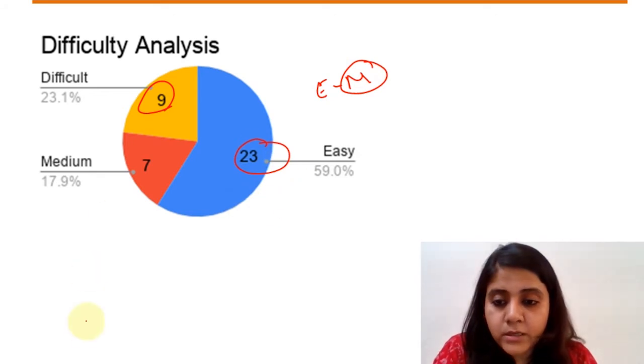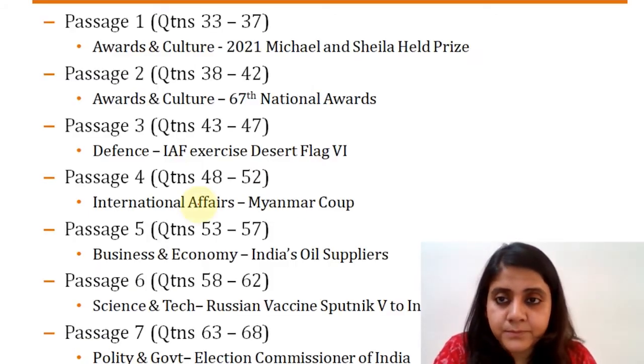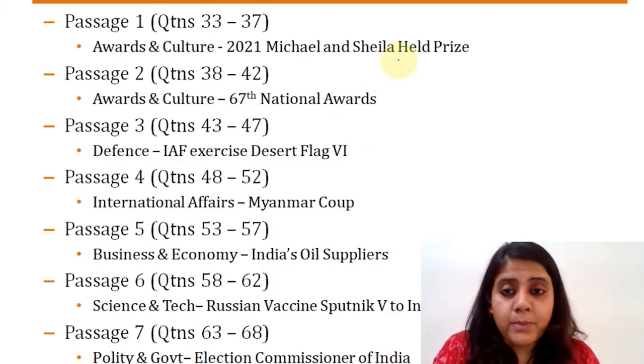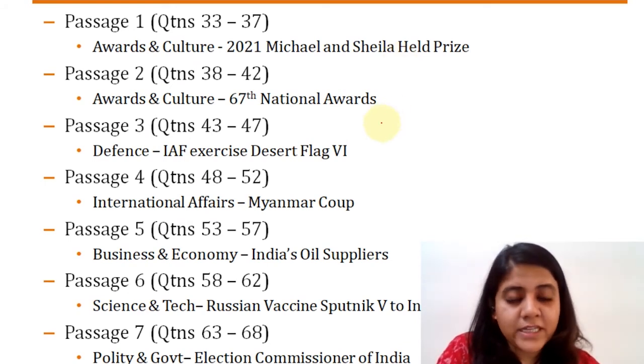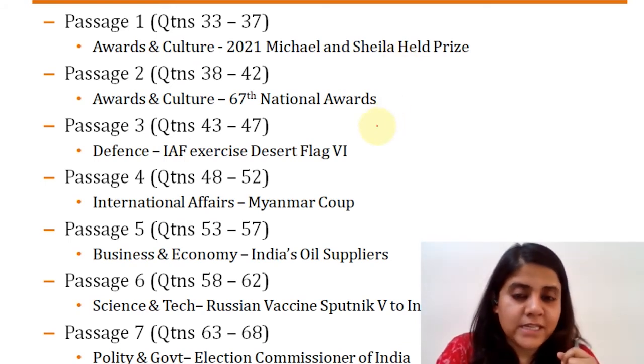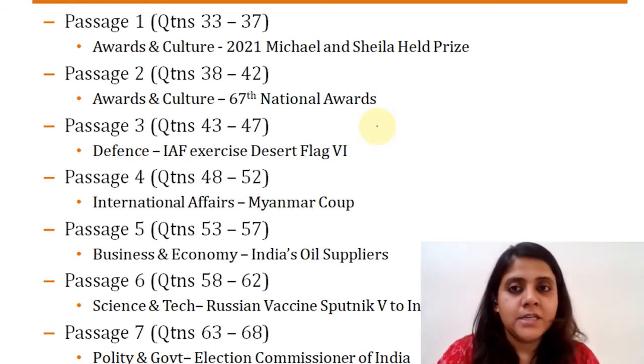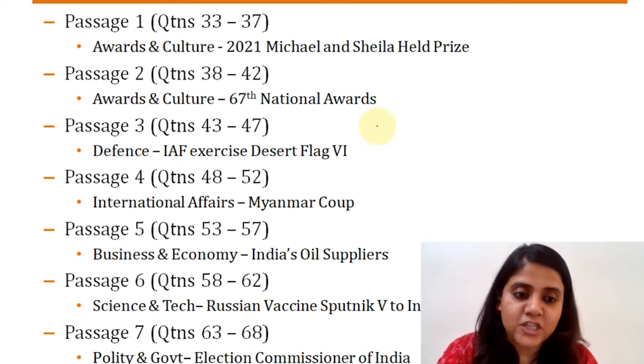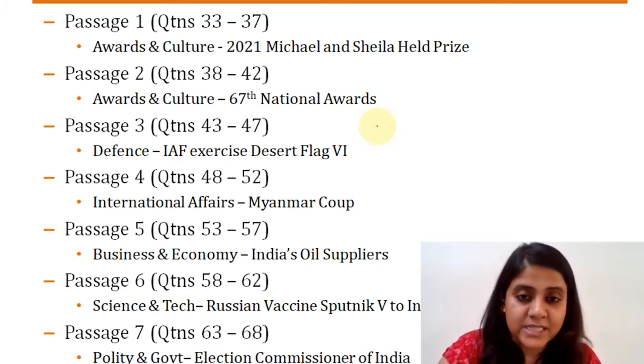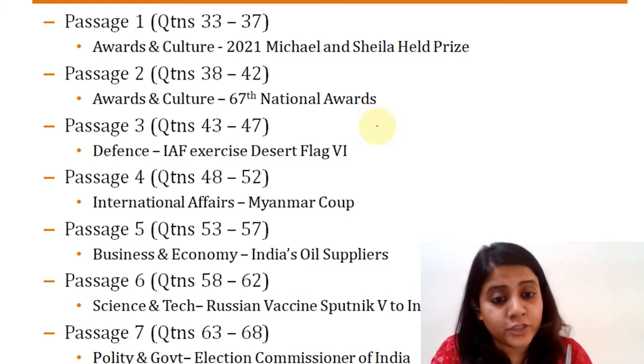Let's take a quick look at the passages that we had. Passage one, the culture and award one. Here I've not really split them up as must do and can do, because in general, in current affairs, even in can-do passages, or even though you don't know anything about the topic, maybe some questions you'd still be able to attempt. So I'm not really categorizing an entire passage as must do or can be skipped, but more so in the context of the topics.